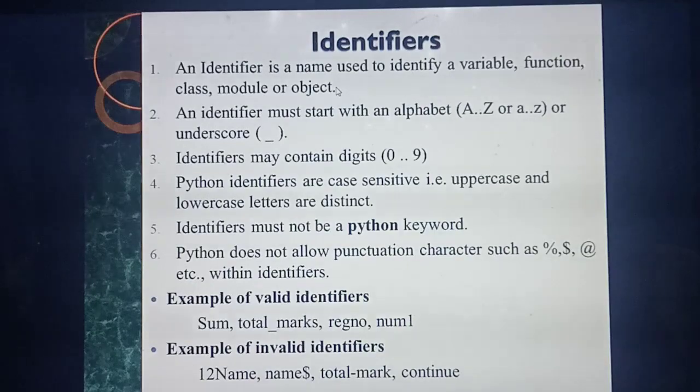Understood what I mean by identifier? It's just a name. Identifier is one name. That name is mainly used to identify what? It's the name of a variable or a function or a class or an object. Understood the first point? Okay.